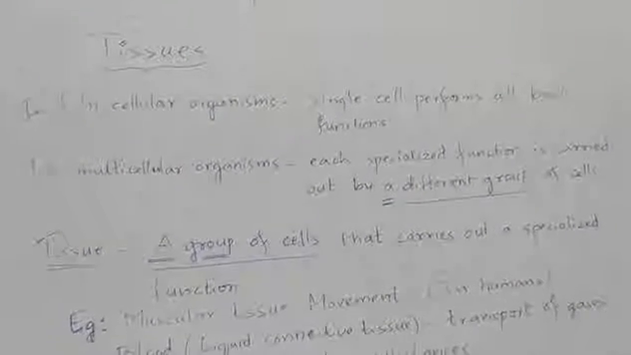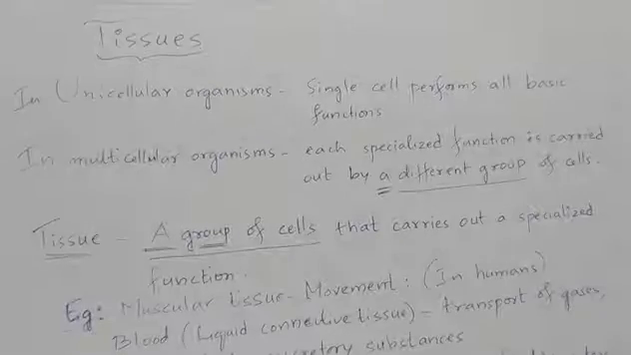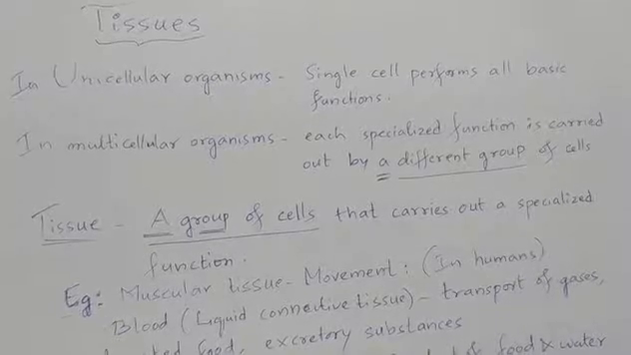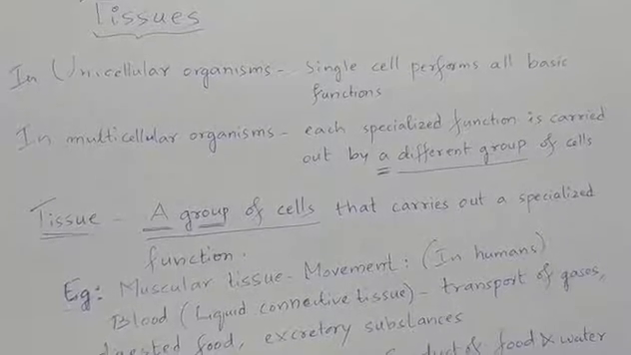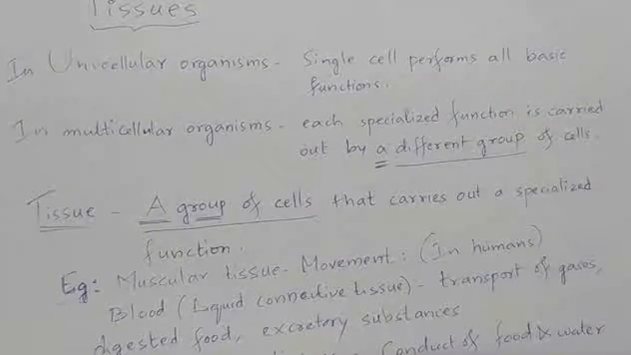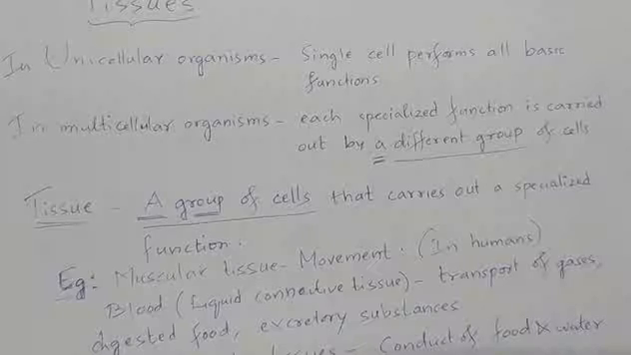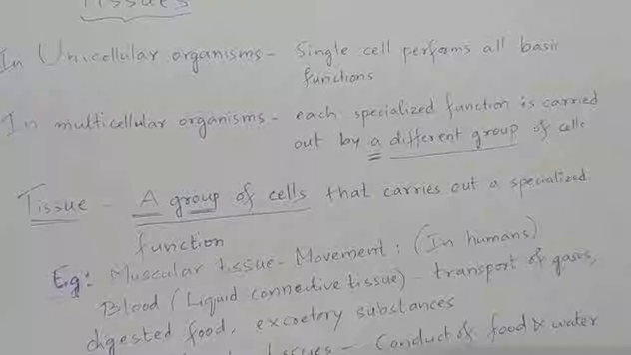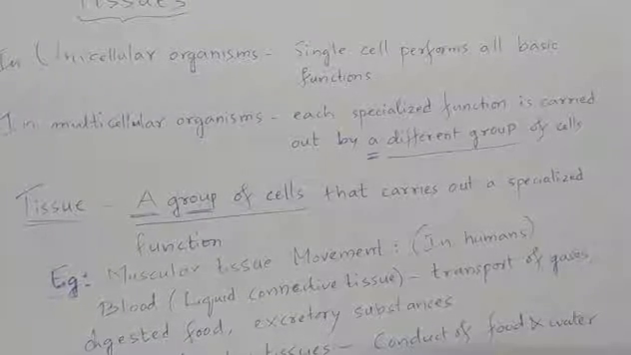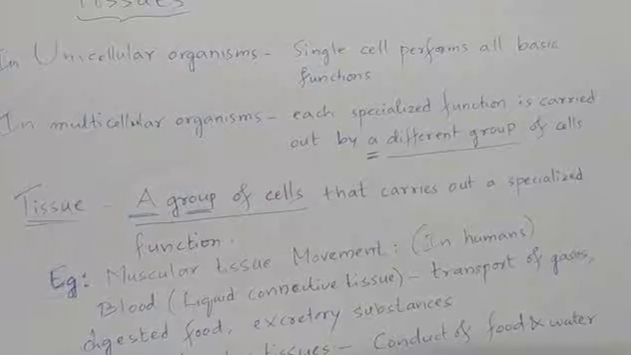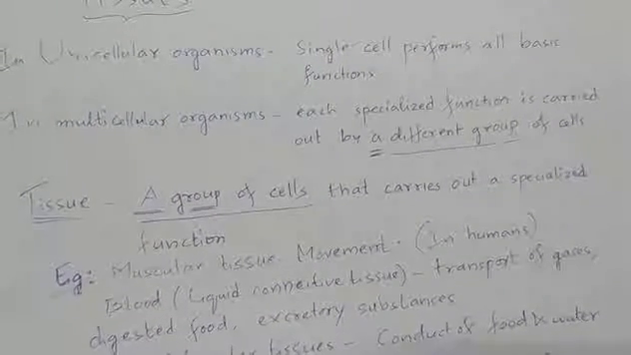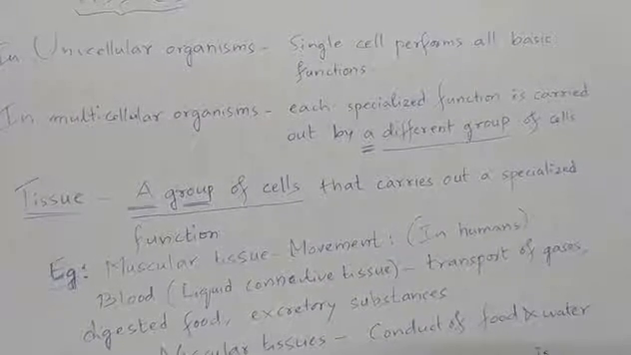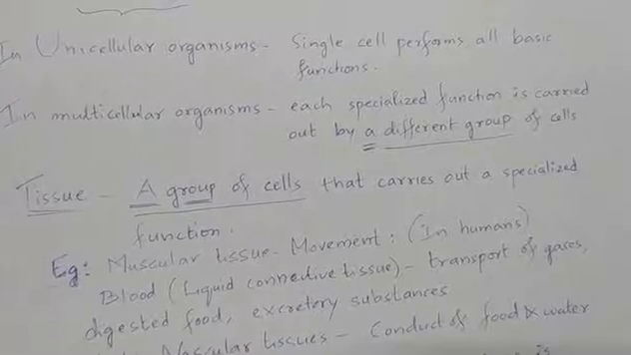In unicellular organisms, a single cell itself performs all basic functions of the entire organism, because the cell itself is the entire organism. In a multicellular organism, there are many cells, and all the functions of that organism cannot be carried out by a single cell. Each specialized function is carried out by a different group of cells. That group of cells that carries out a specialized function in the multicellular organism is known as tissue.